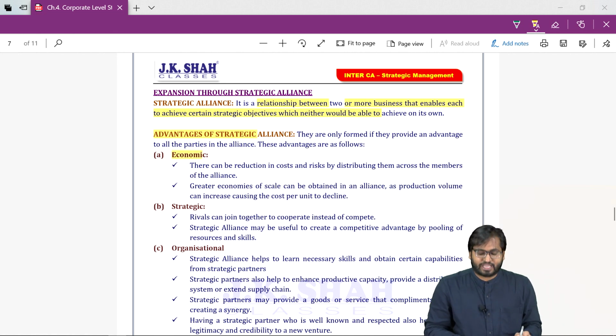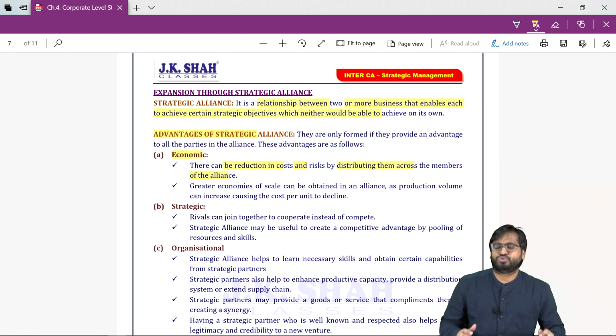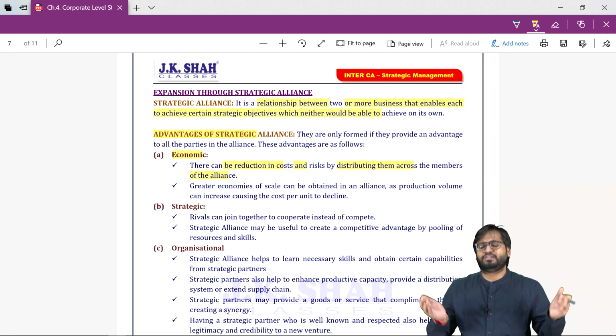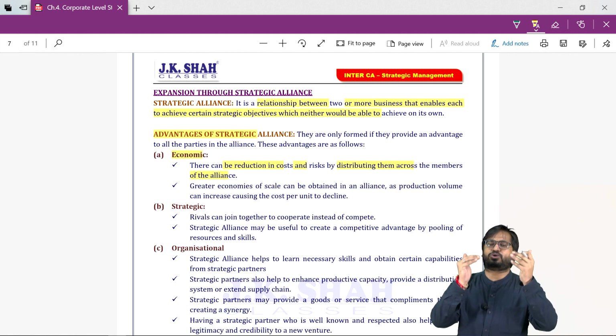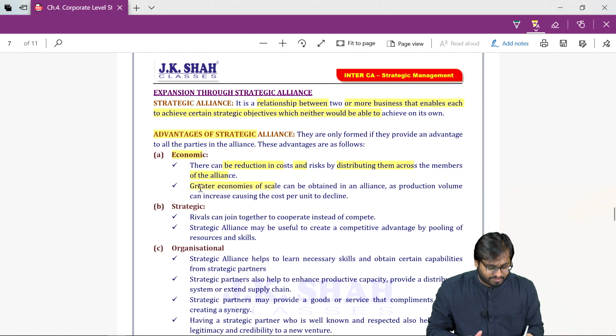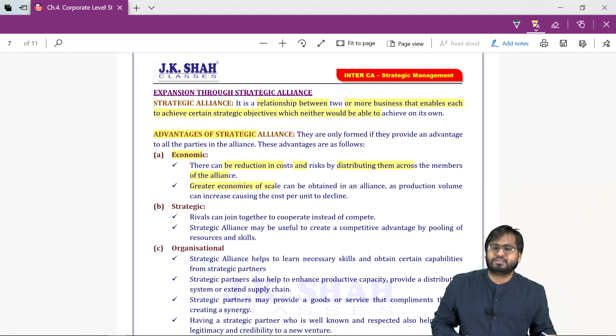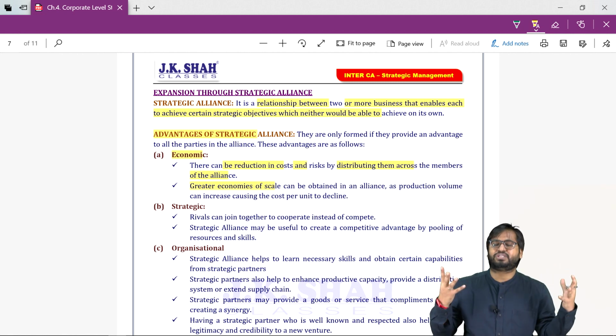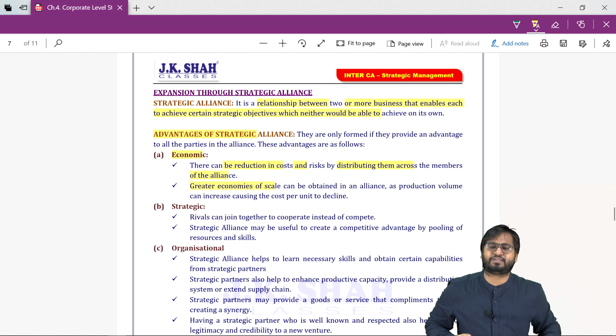So, let's try to read the advantages of strategic alliance. Economic. There can be a reduction in cost. Risk. You can reduce your risk, you can reduce your cost by distributing them across the members of the alliance. So you can share the cost, you can share the distribution network. Thereby the risk is minimized, the cost is minimized. You can achieve economies of scale. They are also producing, you are also producing. So strategically we have come together as strategic partners and we are able to take a benefit of this.